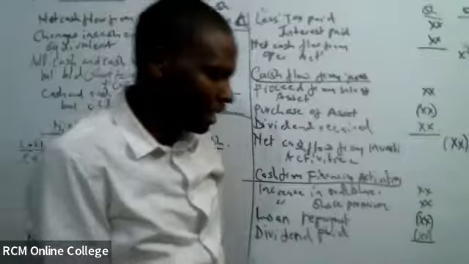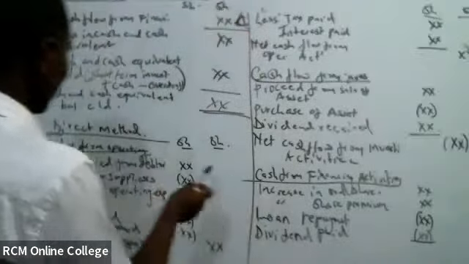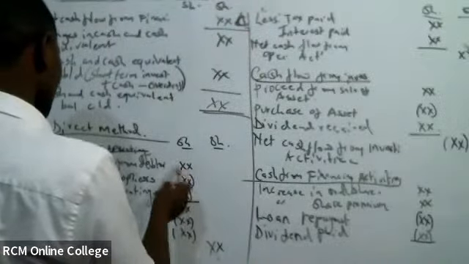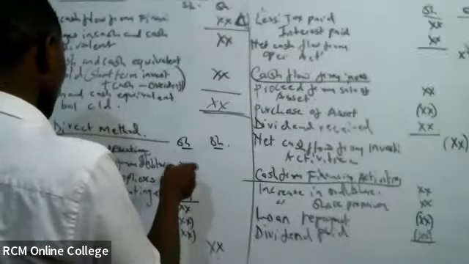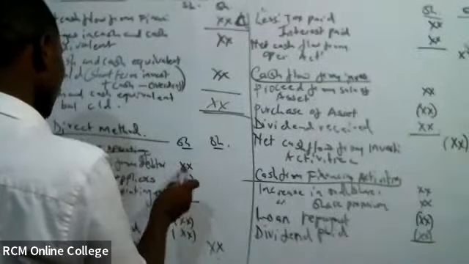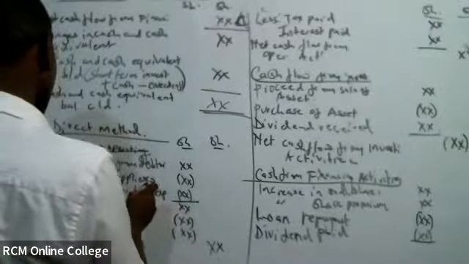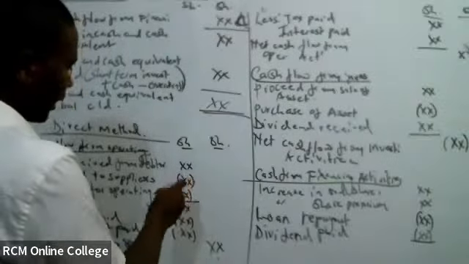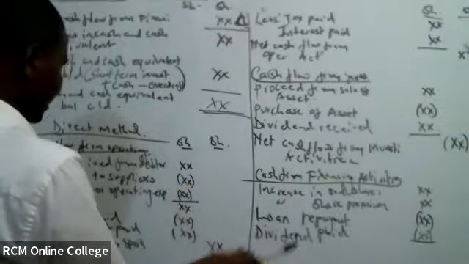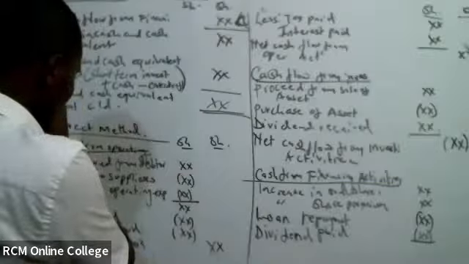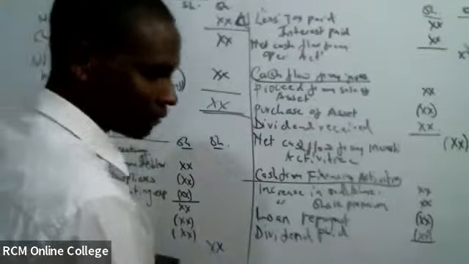So when you're coming up with that account, the balancing figure ndio itakupatia the cash received from debtors. When you do the same for the suppliers, the creditors, you are going to get the balancing figure, and that will be recorded there. Examiner atakupatia information, then you're done.